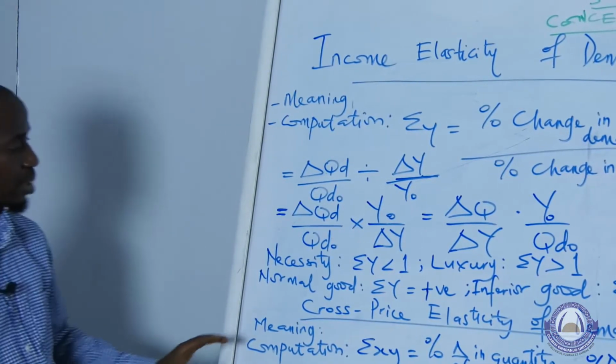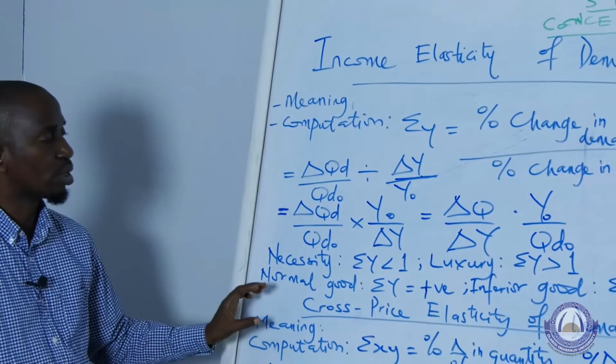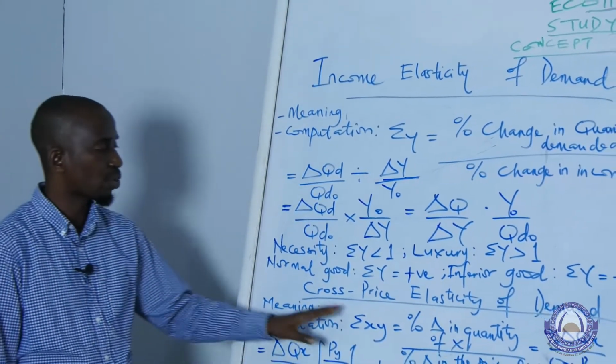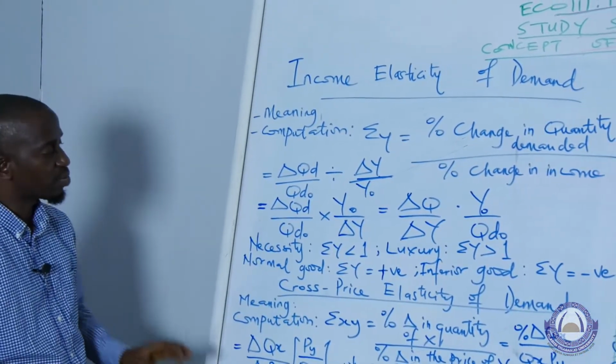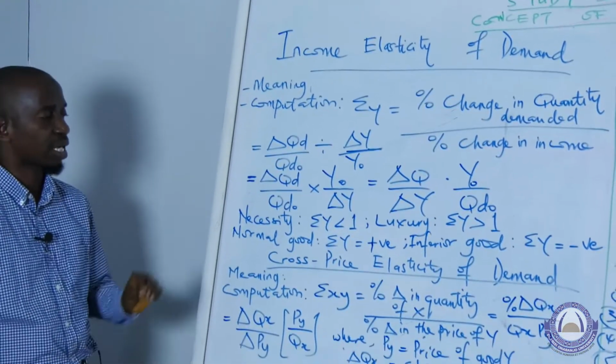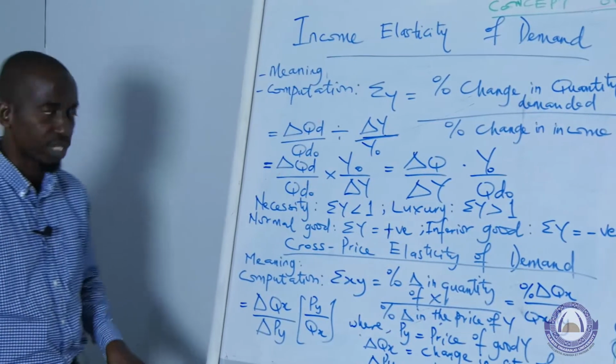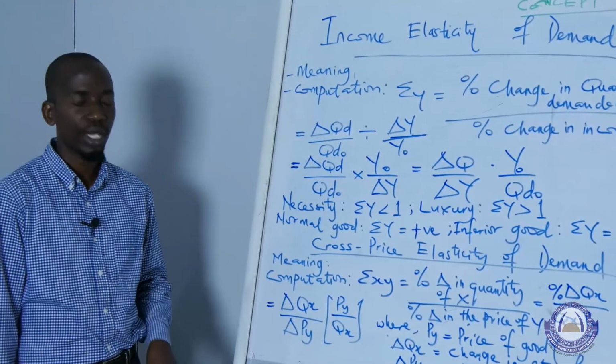Then one other concept that we also need to understand clearly is the concept of cross price elasticity of demand. This is peculiar to goods that are substitutes or complements. When we say a good is a substitute, I gave an example earlier on.